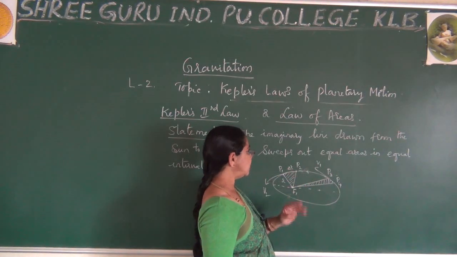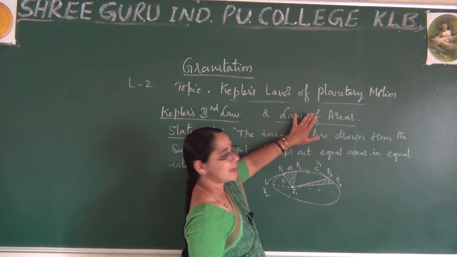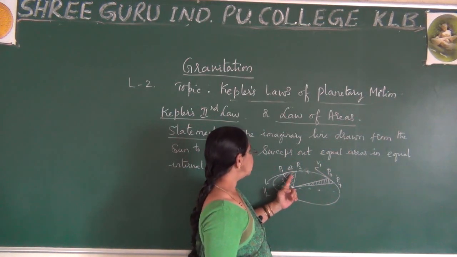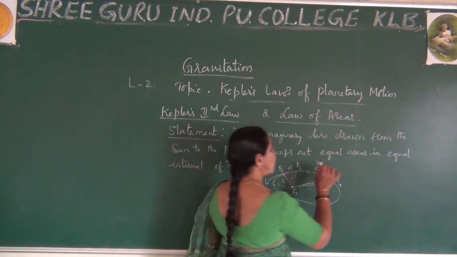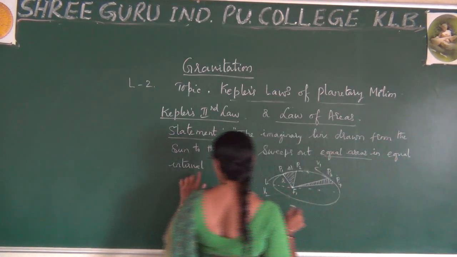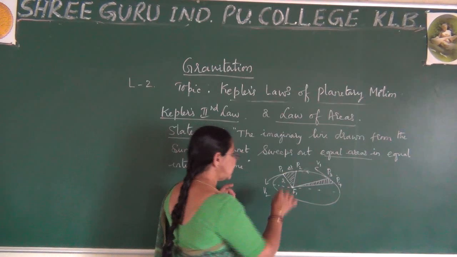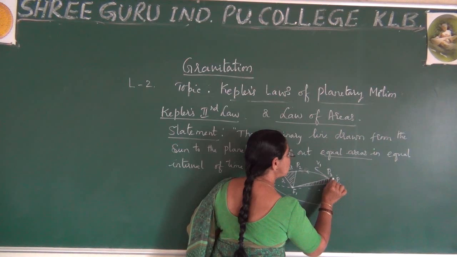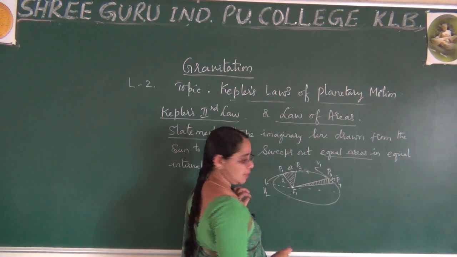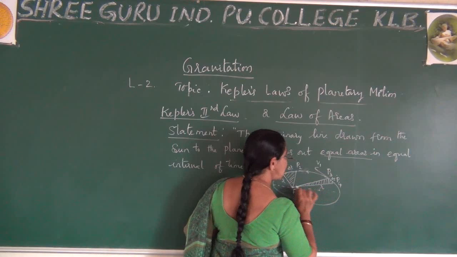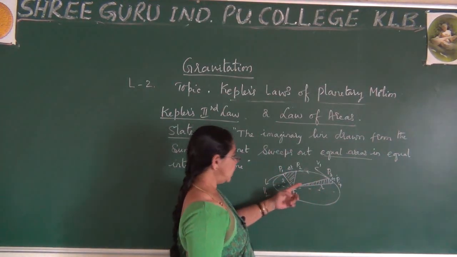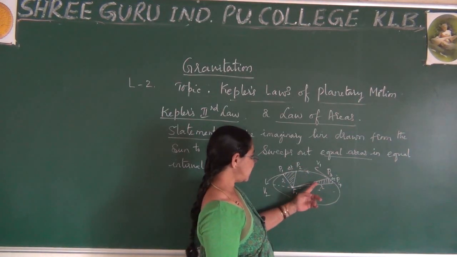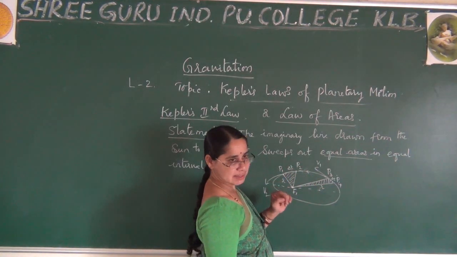What you observe from this means, according to Kepler, the imaginary line drawn from the sun to the planet sweeps out equal areas in equal intervals of time. So whatever the time interval taken for this also remains the same for this, that is delta t. Here the radius vector r remains the same. So the area balances both the conditions.